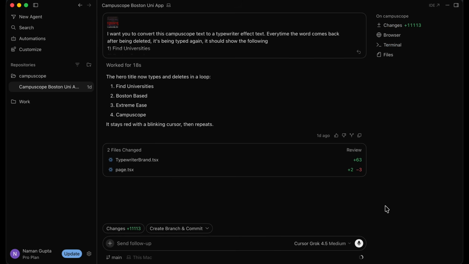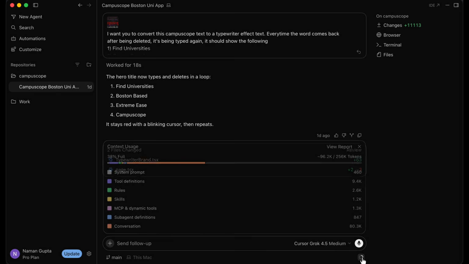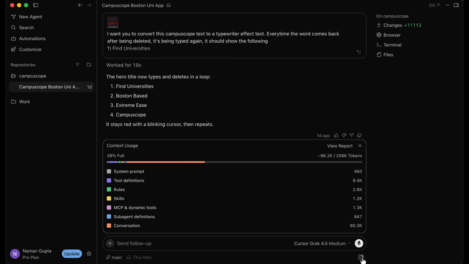Now let's talk about a term that you've probably heard very often, and that is context window. What exactly does this mean? Well, in the bottom right corner here, you're going to see a circle, and that circle is an indicator for the context window. So right now it's saying that 38% context used, and it's also giving us 96,000 tokens out of 256,000 tokens have been used. So what exactly does this mean? Well, a context window basically means how many tokens a specific AI model can work with or deal with at once. So each AI model has its own context window.